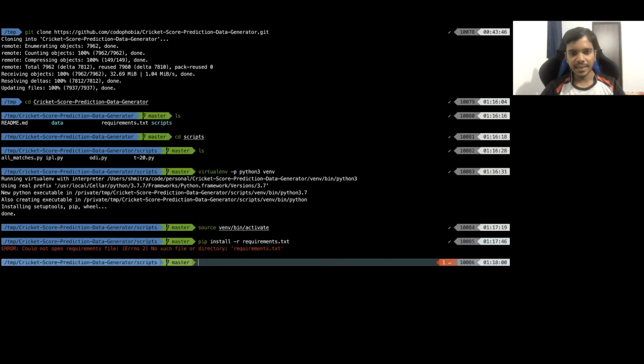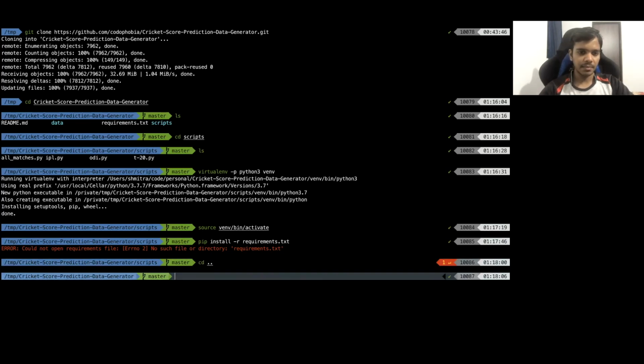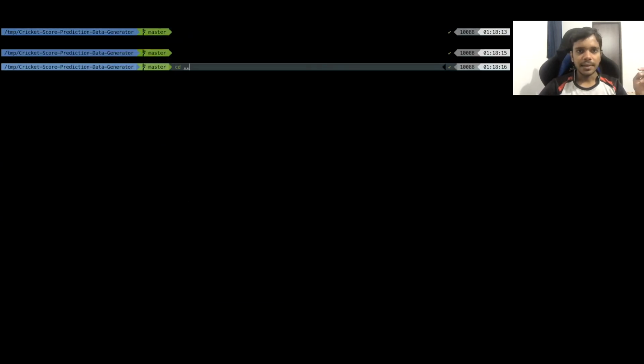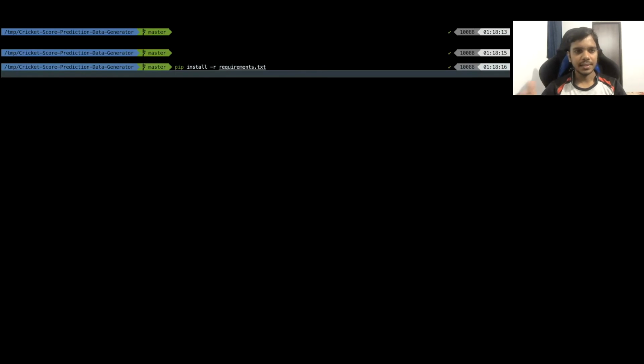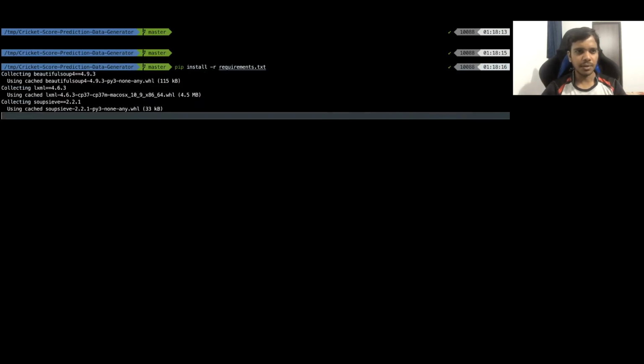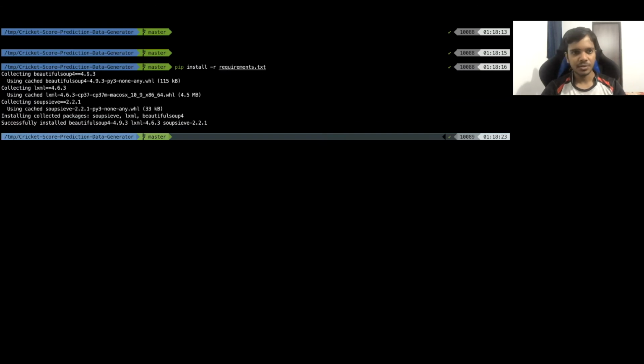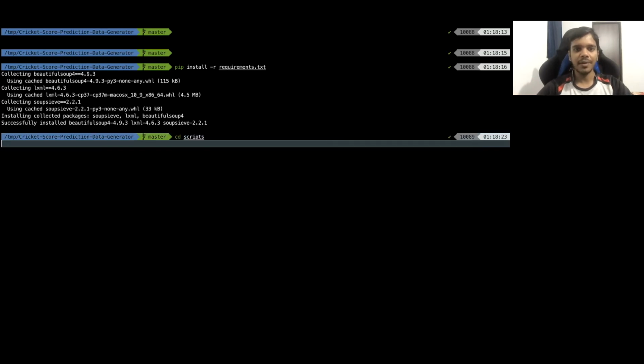So it's giving me an error, okay, I have to go back because the requirements text file is there. Yeah, it's here. Let me clear my screen now. Let me run again the requirements.txt. So Beautiful Soup is needed, LXML is needed. These are dependencies, so it will install all of this. Now it's fine. Now I can again go to scripts. Now I can run any code.